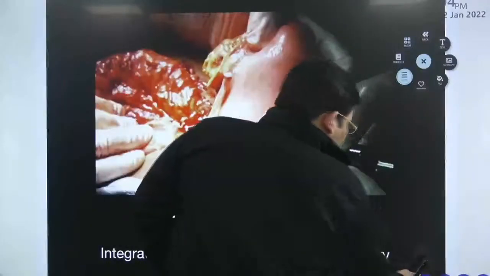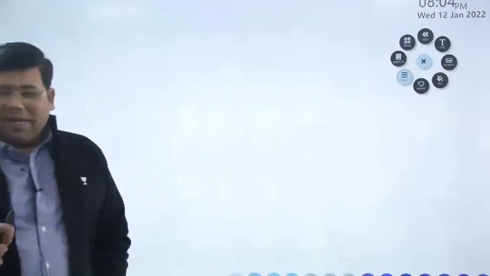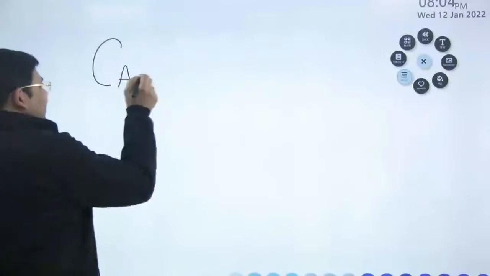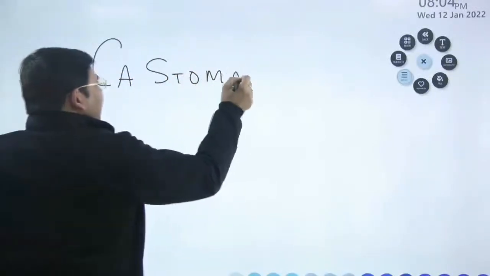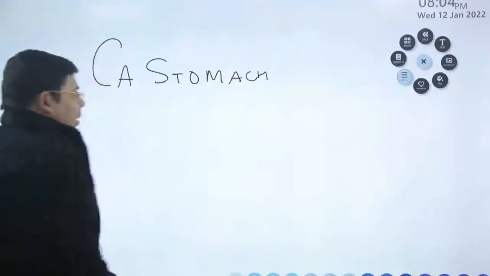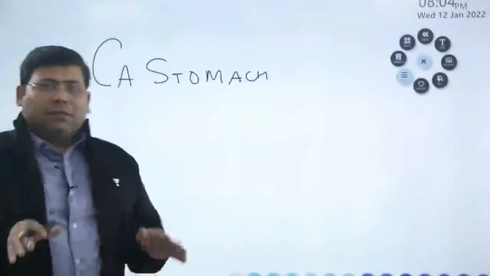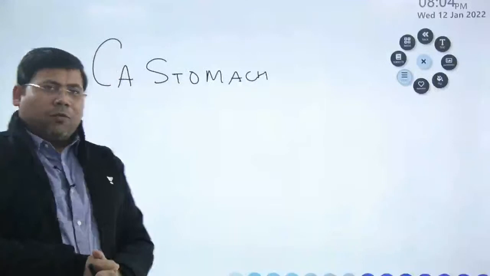Now, when we talk about the concept of CA stomach, what is very important is to know where in the stomach the cancer happens. And what are the types of cancers, what are the risk factors, everything we are going to discuss.